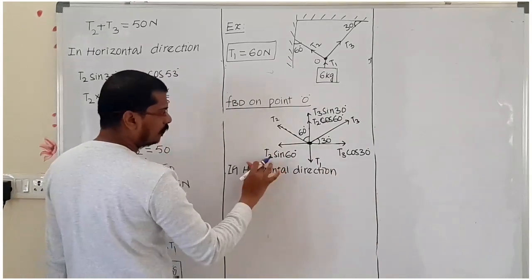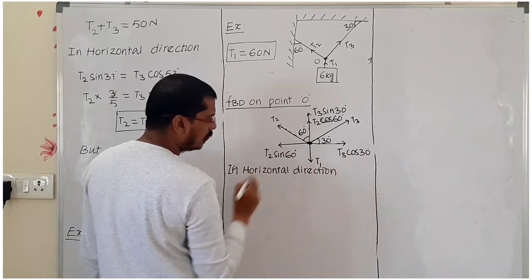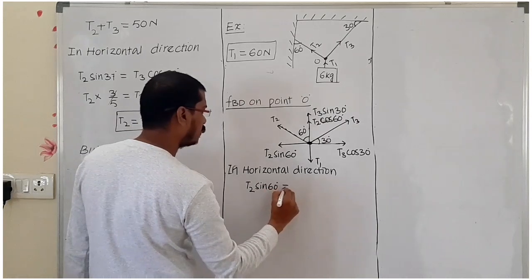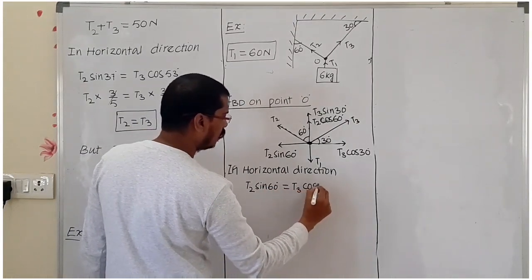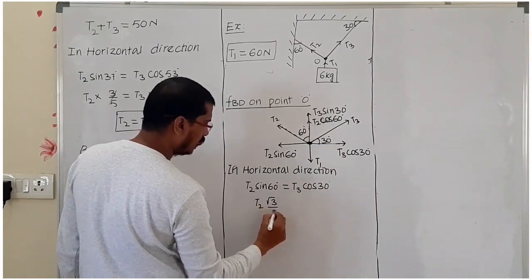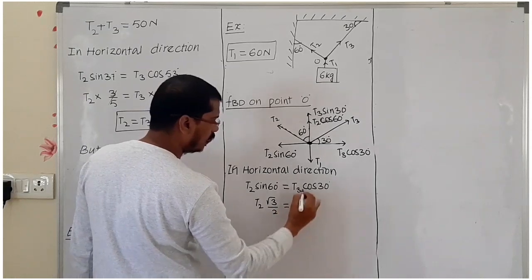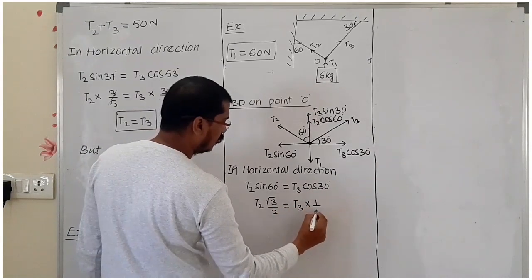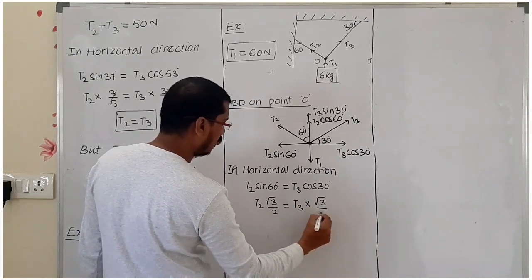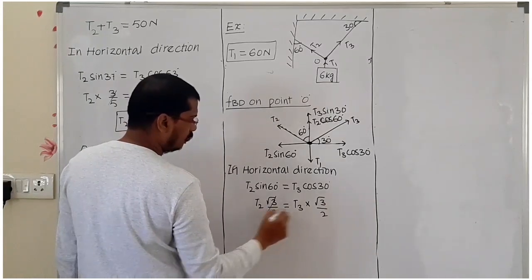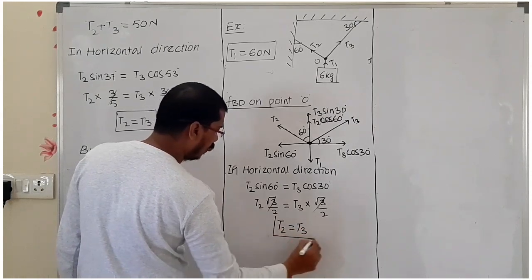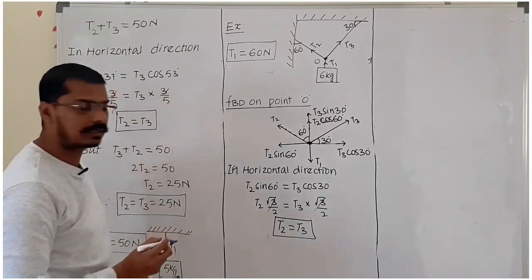In the horizontal direction, how many forces? T2 sin 60 and T3 cos 30. Now T2 sin 60 is equal to T3 cos 30. Then T2 sin 60 we can write as root 3 by 2, equal to T3 cos 30, and again cos 30 we can write as root 3 by 2. Now this 2 will get cancelled and T2 equals T3. Again, what will happen? T1, T2 and T3 are equal.